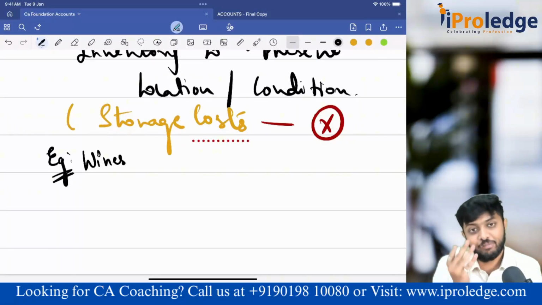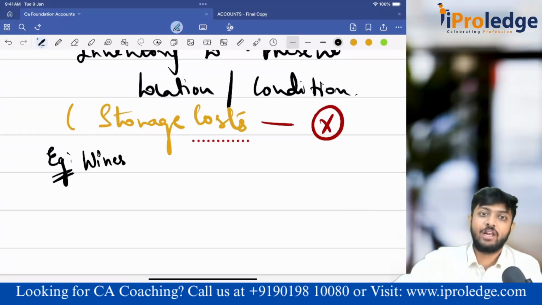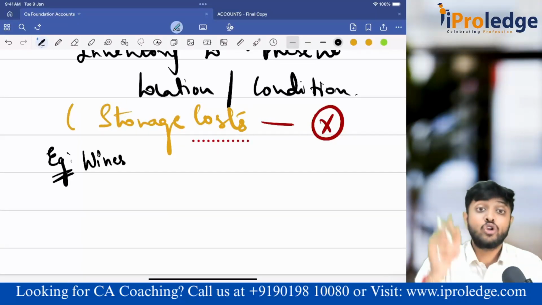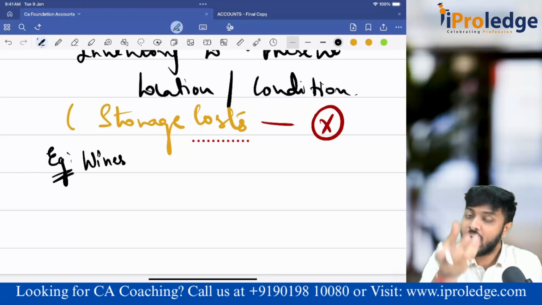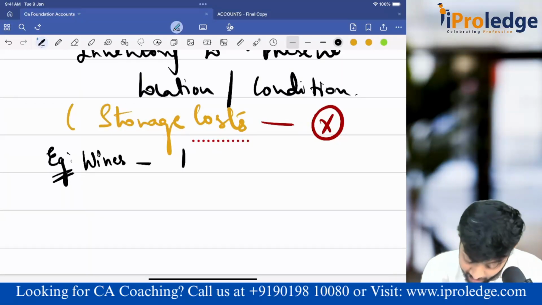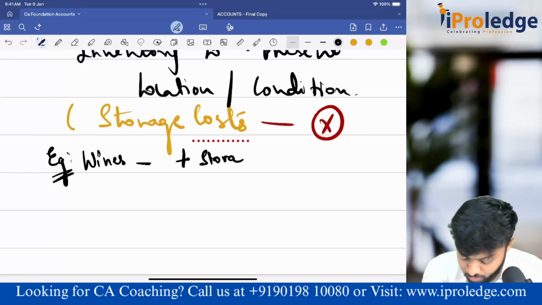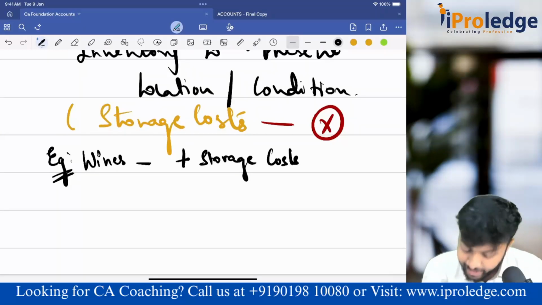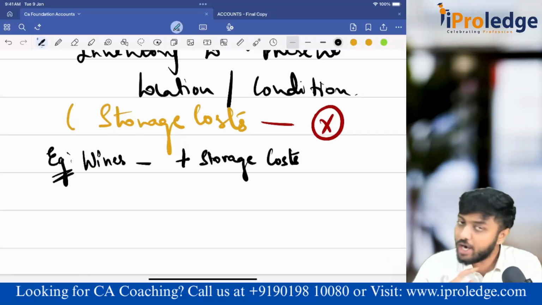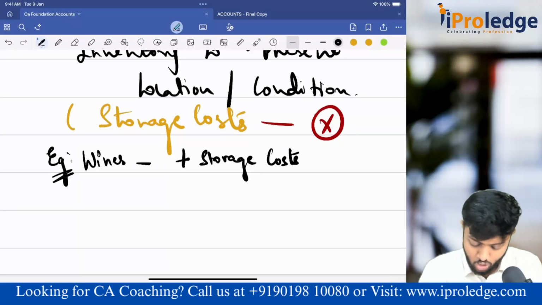No. It will become wine only when it is stored, and only when it becomes wine is it ready to sell. Without storing it, there is no way I can make it as a wine. Without making it as a wine, I cannot sell it. Now in this case, storage is important to make the goods ready to sell. In case of wine, I will definitely add storage costs also. But in normal cases, where storage is not a necessary part to make the goods ready to sell, I will not add storage costs. Clear? Any doubts? No. Done.